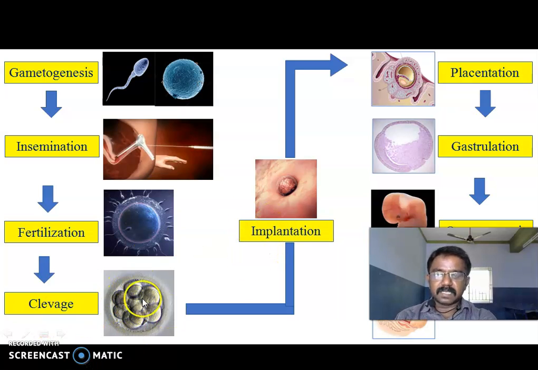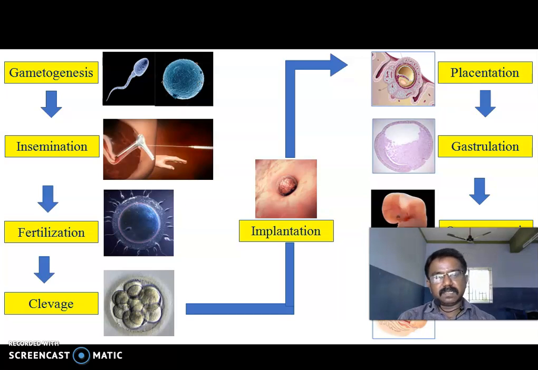Next, implantation. The cleavage process occurs in the ampulla region at the end of the fallopian tube. Next one, implantation. The fertilized egg travels through the fallopian tube and moves to the uterus wall. The implantation occurs in the uterus wall. Next, placentation. The formation of the placenta, the connection between the mother and the fetus.